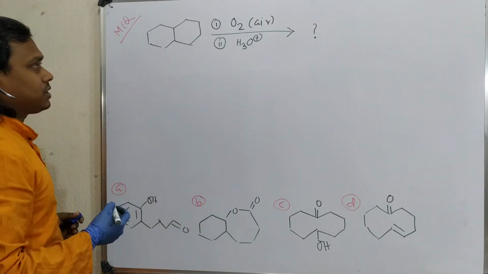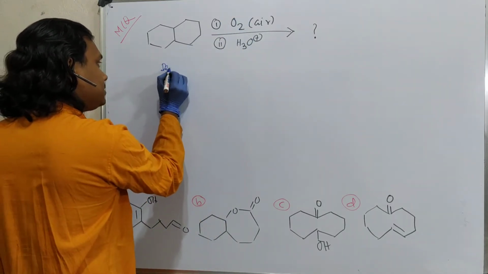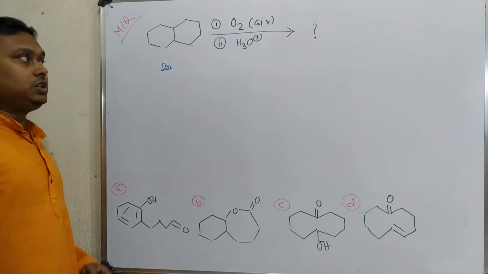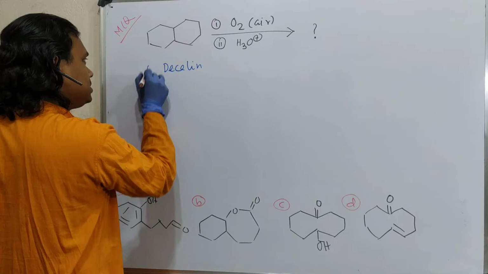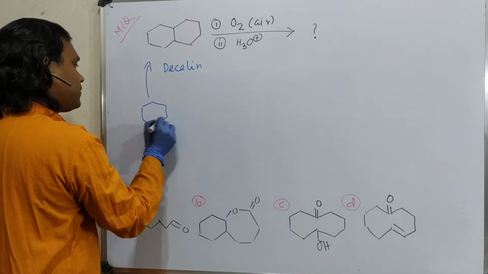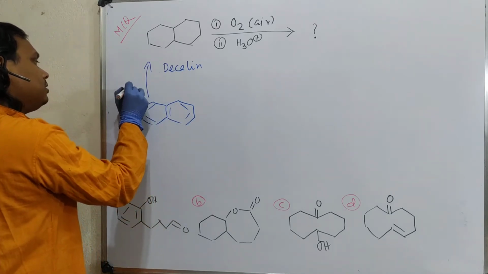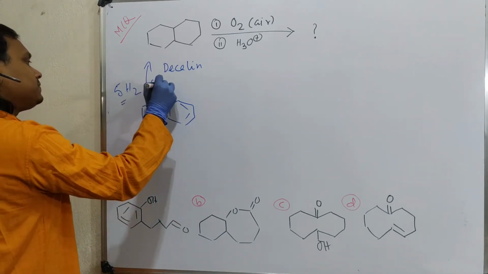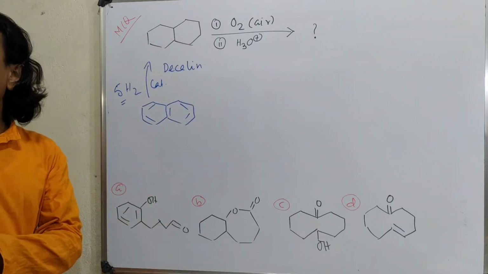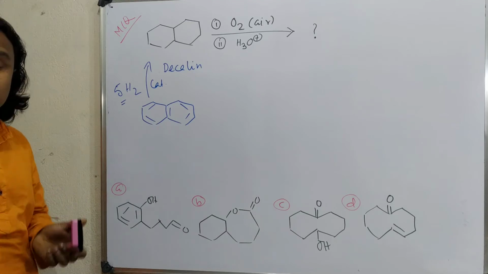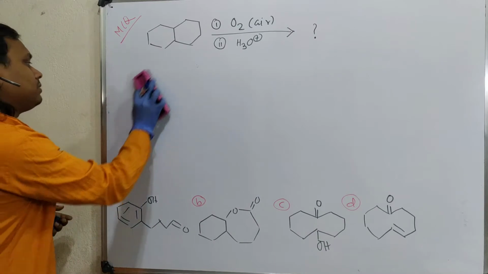Now fine, we have understood, and so we are going to the reaction of decalin. This molecule's name is decalin. And how is this produced? This is produced by hydrogenation of naphthalene. By the way, I have described this in a dedicated video. Please visit that lecture if you want to learn more, because decalin is an interesting molecule, with cis-decalin and trans-decalin both. Please visit the video if you want to know the chemistry in detail.